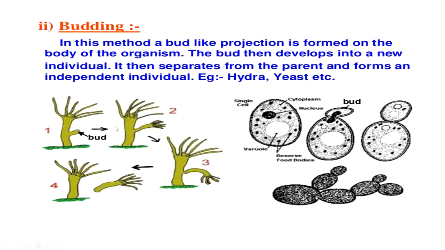You can see in the diagram, in Hydra, one bud is formed on the body of the Hydra, and after that it grows and detaches from the parent body, and it grows into a separate new individual. Like that in yeast also, you can see the formation of a bud, and after that it grows and detaches from the body.